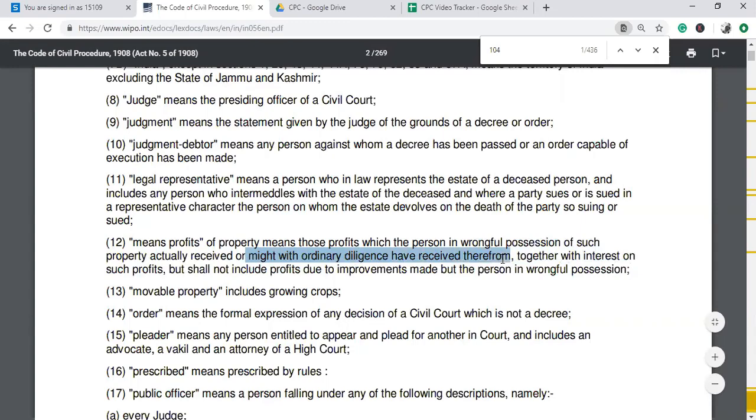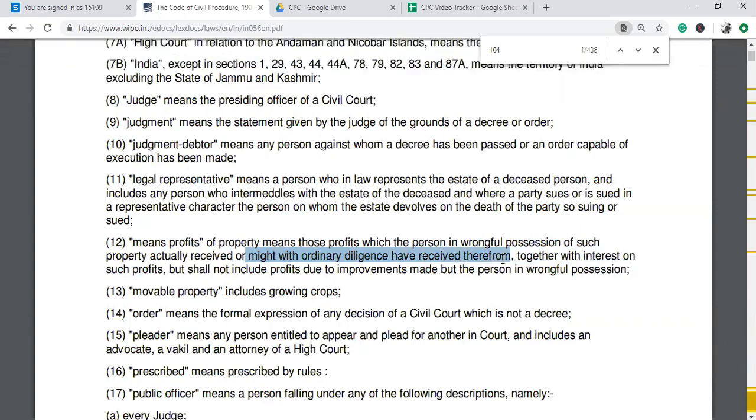So we have one situation where the profit is actually received. Second, with ordinary diligence, he might have received it. The third important ingredient is the interest on such profit. So it is not only the profits which will be given back to the lawful owner or the lawful possession holder, it is along with the interest.